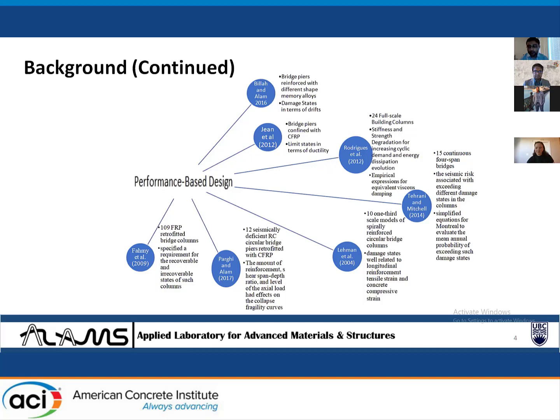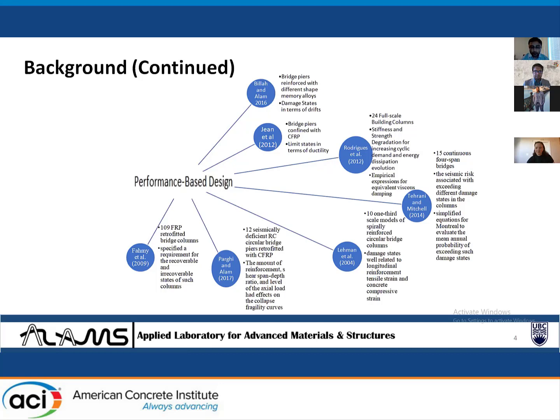Tehrani and Mitchell studied 15 four-span bridges, and they found the seismic risks associated with exceeding different damage states in the columns, and proposed simplified equations for Montreal to evaluate the mean annual probability of exceeding such damage states. Lehman et al. tested 10 one-third scale models of spirally reinforced circular bridge columns and proposed damage states well related to longitudinal reinforcement tensile strain and concrete compressive strain.